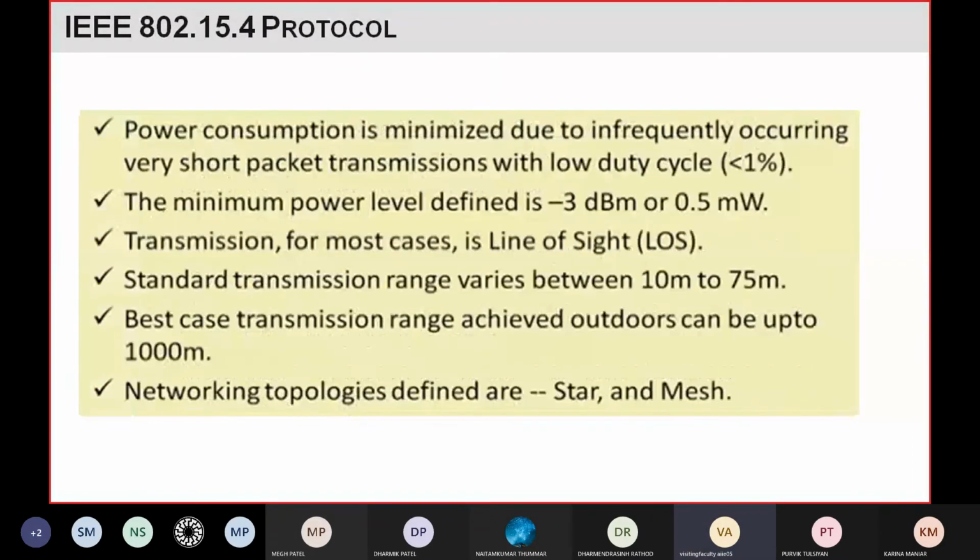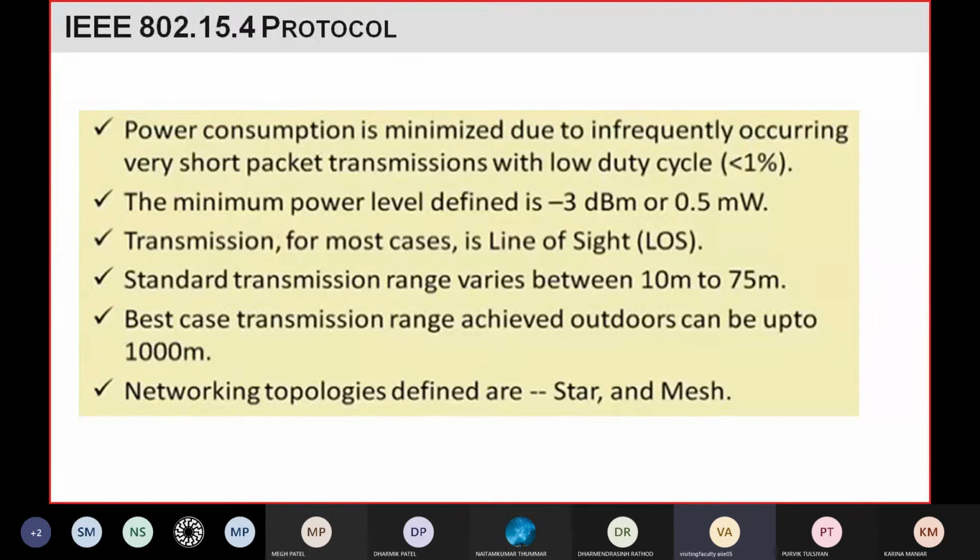Then, as we said, it has the feature of low power consumption. That is happening because in this protocol, whenever you transfer data in the form of packets, those data packets are very short and infrequent. Also, for that they use a low duty cycle, which is less than 1%. Because of this, it has the feature of low power consumption.